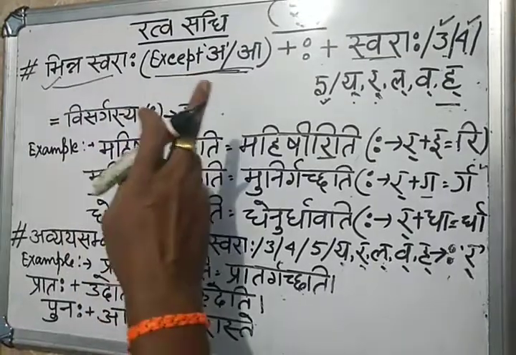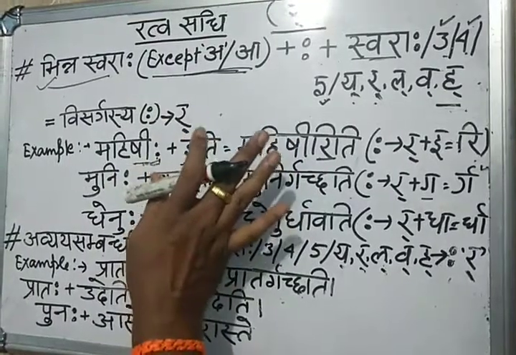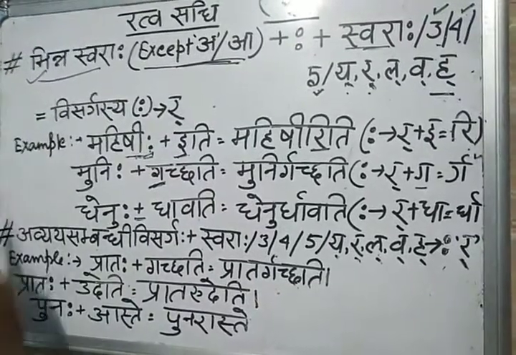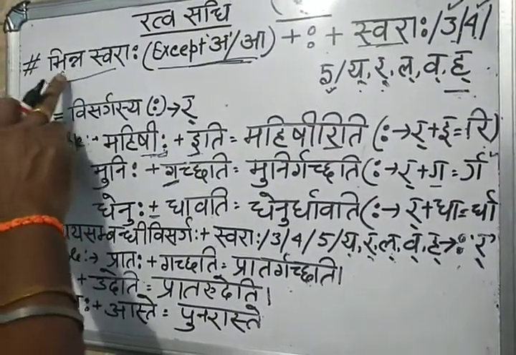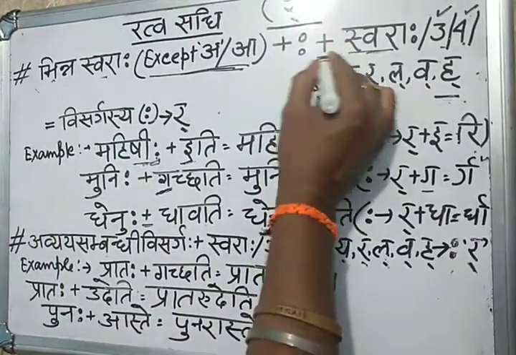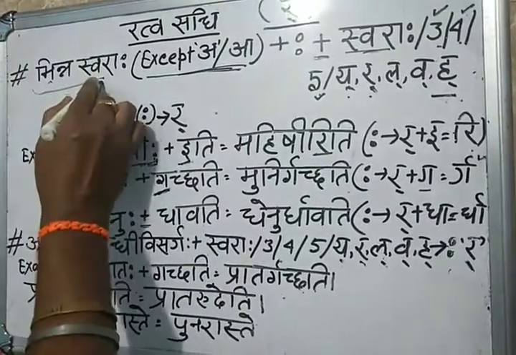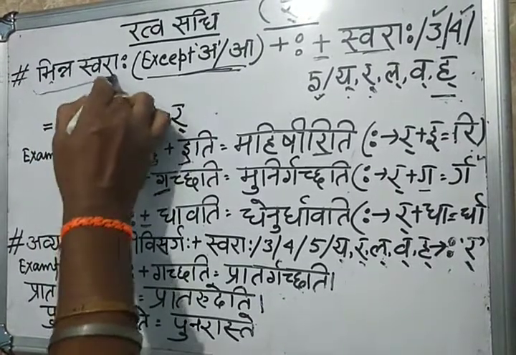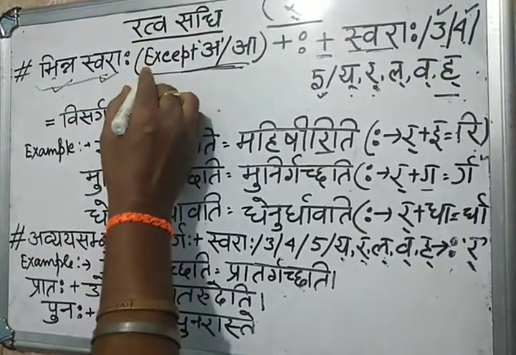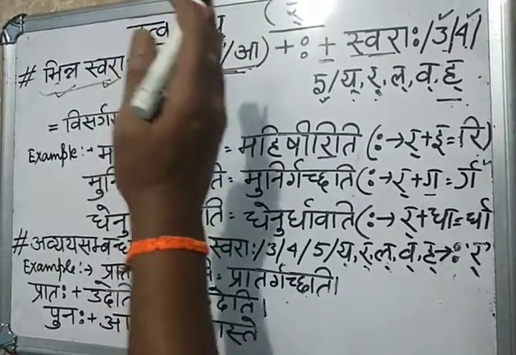Now Ratva Sandhi. Today I didn't write any definition because there is no need of a definition here, only the short form I wrote for you. There are two parts I made like this. Here you see what is written: Bhinna Swaraha. Bhinna Swaraha means before this plus, on your left side, a different type of Swara will be there, but A and Aa should not be there on the left side.